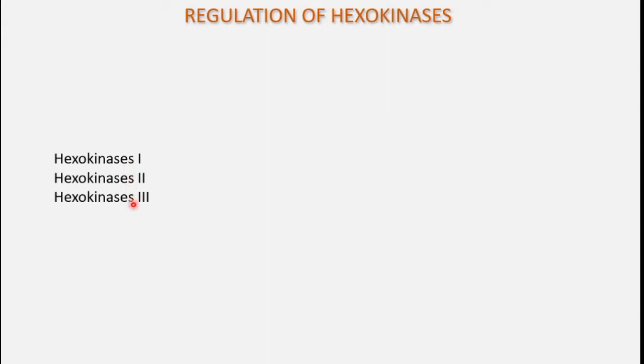For the sake of convenience, these hexokinases are called simply hexokinase, and the fourth hexokinase is known as glucokinase. There is a basic difference between these two enzymes. These are not the same, though their function is similar, but the genes encoding them are different.